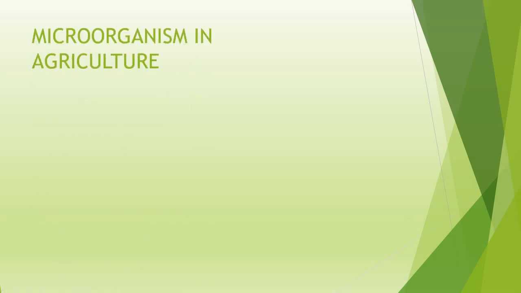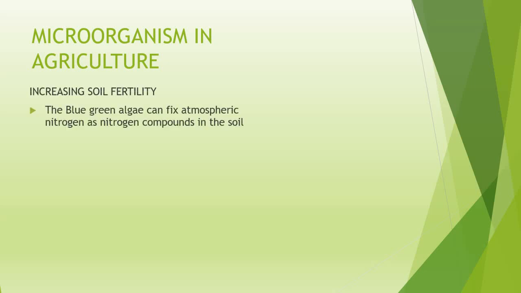Coming to the next industry where microorganisms are used, that is agriculture. So it finds a very wide role in agriculture. It helps in increasing soil fertility. How? Blue-green algae can fix atmospheric nitrogen. Blue-green algae is a microorganism which can convert atmospheric nitrogen into nitrogen compounds. Why is this important?